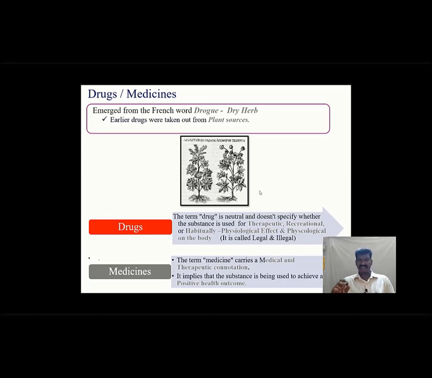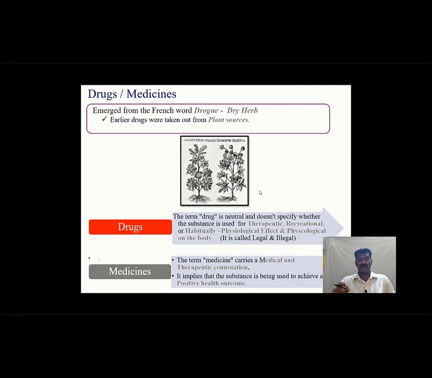A physiological effect is one caused by a drug being consumed, which interacts with the body's biological system, including the nervous system and circulatory system, and which can influence our blood pressure, body temperature, body functionality and heart rate. Anything related to our internal system is called a physiological effect. What is a psychological effect? Let's see what is psychological.